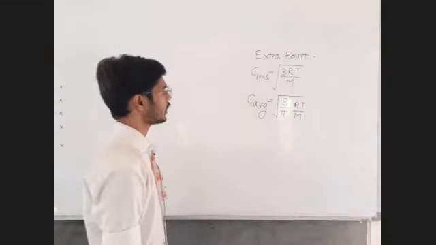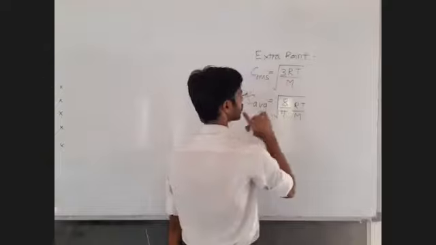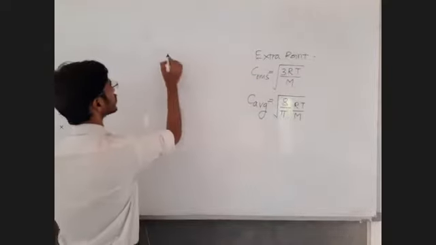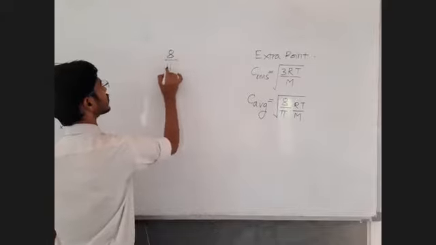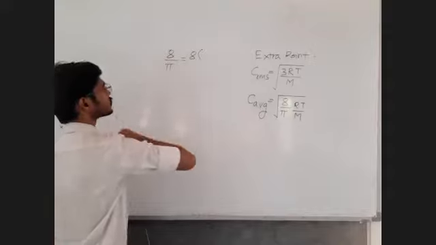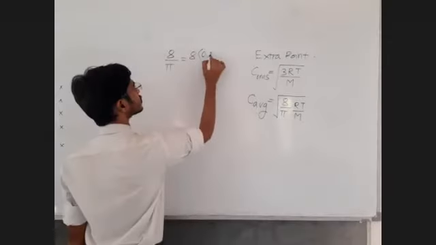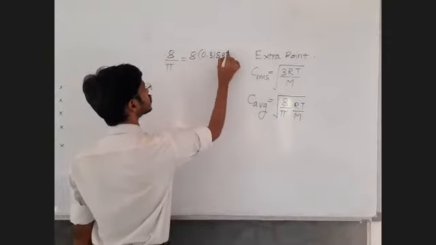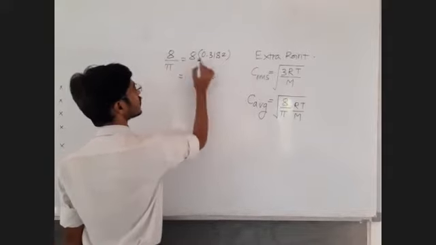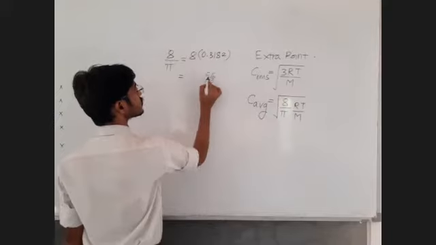So this is under root 3RT by M. Now let us calculate 8 upon pi. 8 as it is, and pi is 0.3182. Let us do the multiplication. 8 into 2 is 16, carry 1. 8 into 8 is 64 plus 1, 65.